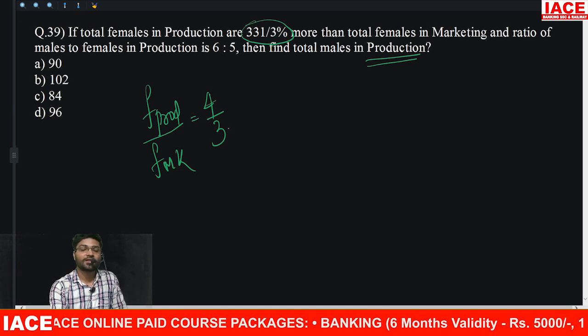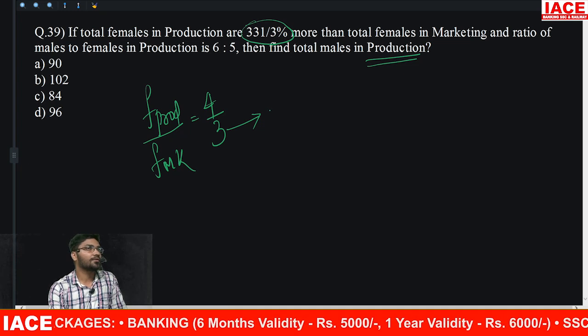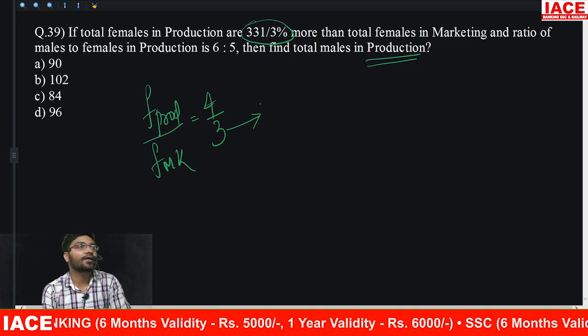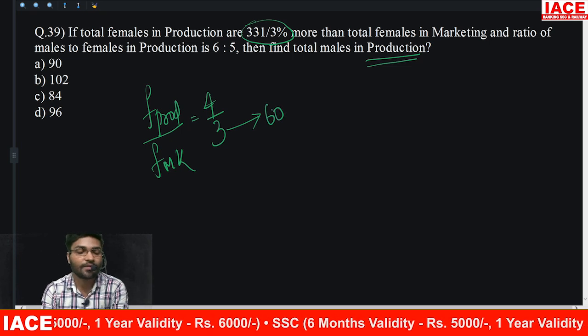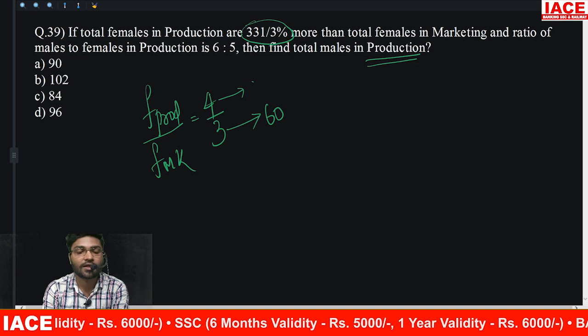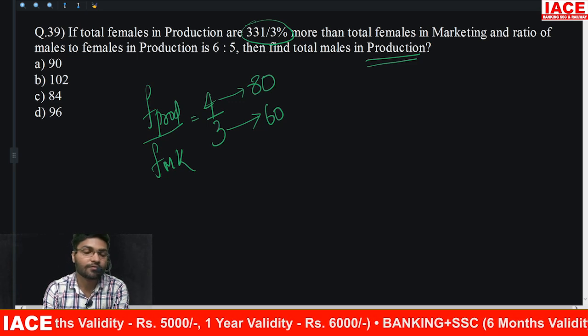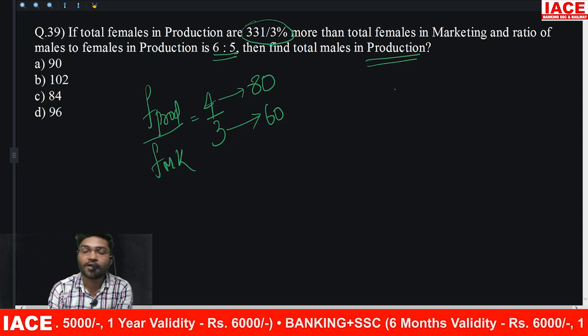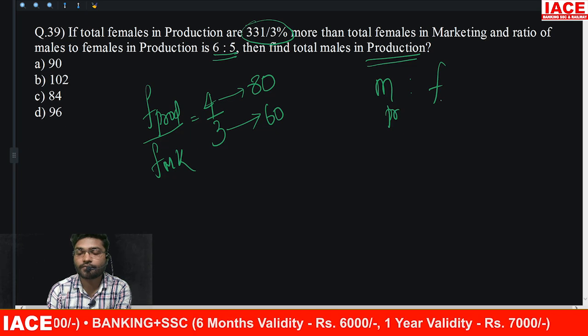So females in marketing is how much? 60. Females in marketing 60 means females in production will be how much? 80. Total males in production is needed. For that there is one more ratio given. Males to females in production.